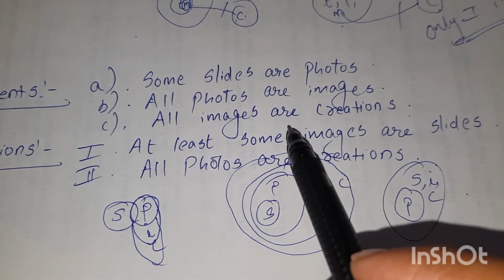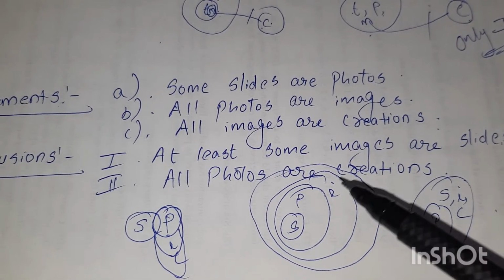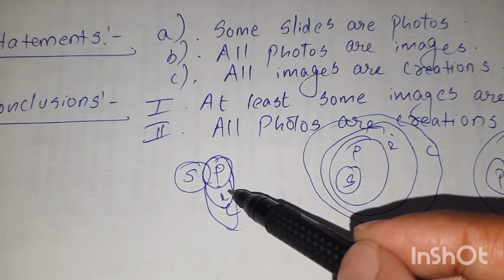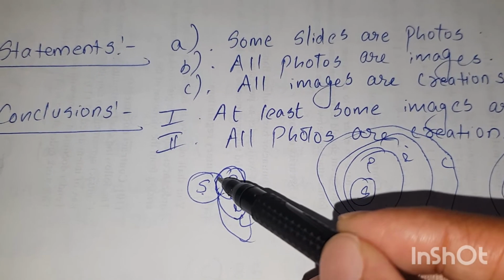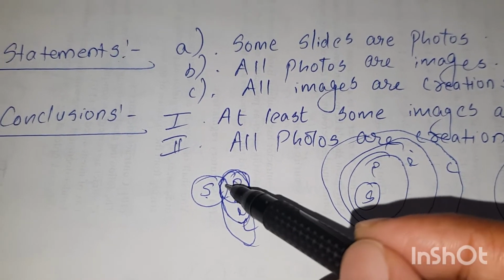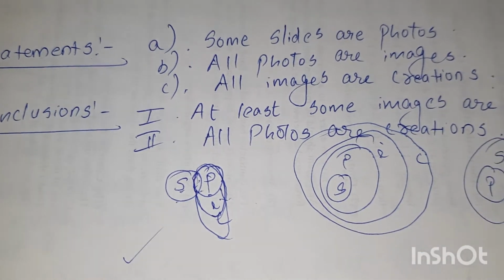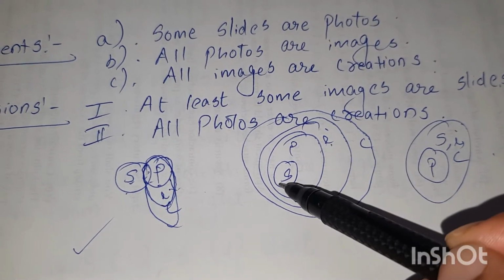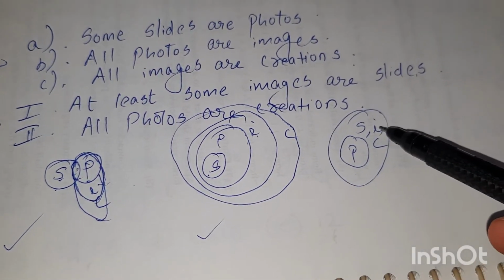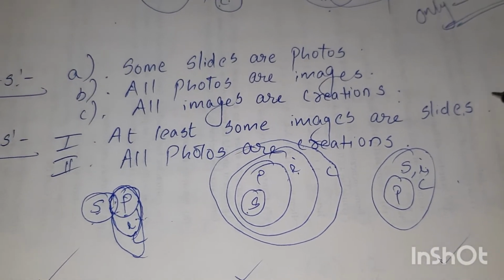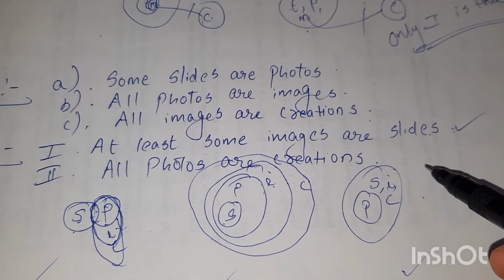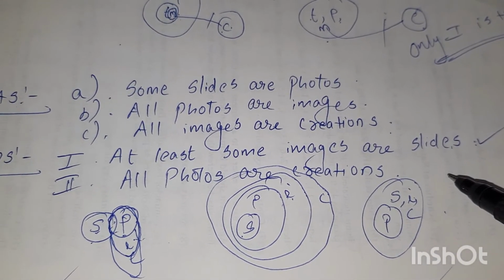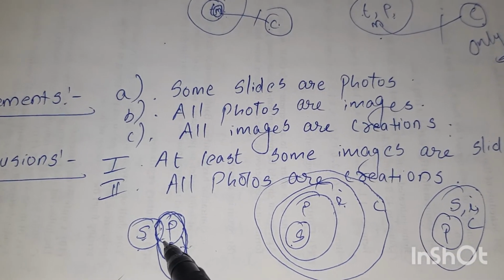Now conclusions. At least some images are slides. Is it true? Yes. All these portions are images, and some images are slides is true in this case. Here also it is true, and here also. So the first conclusion is true. Now going to the second conclusion. All photos are creations.